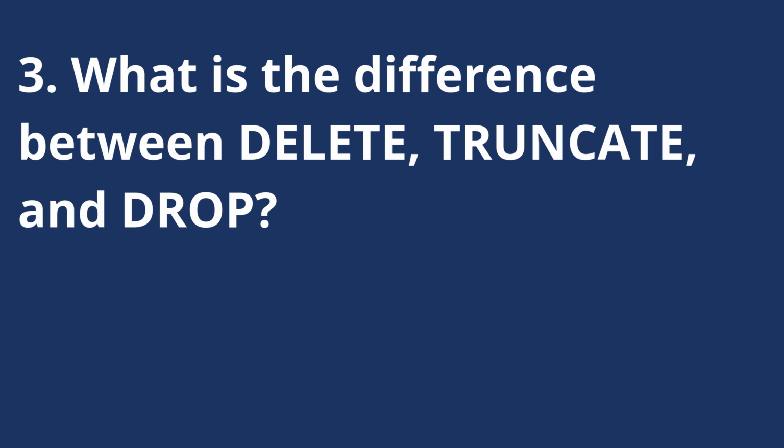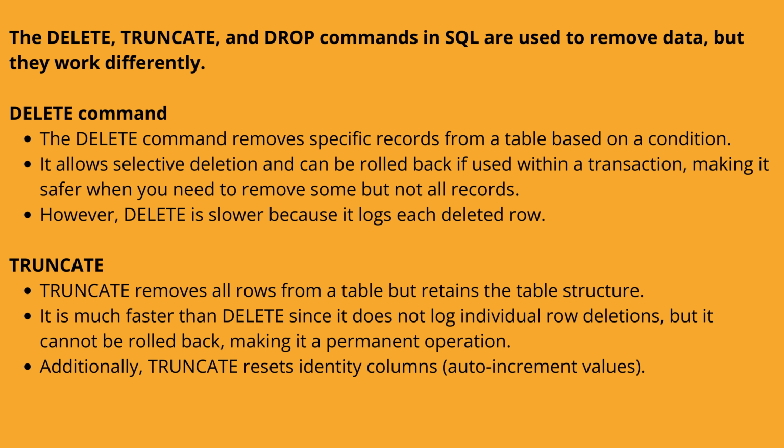What is the difference between delete, truncate, and drop? The delete, truncate, and drop commands in SQL are used to remove data, but they work differently. First is delete command. The delete command removes specific records from a table based on a condition. It allows selective deletion and can be rolled back if used within a transaction, making it safer when you need to remove some but not all records. However, delete is slower because it logs each deleted row.